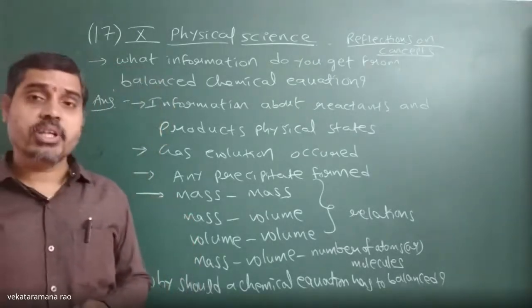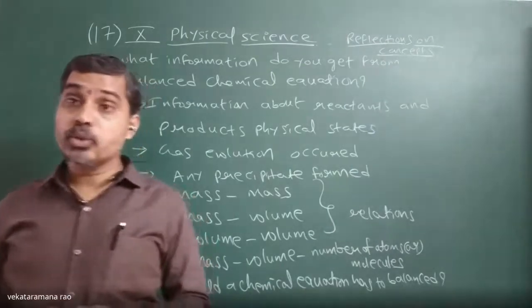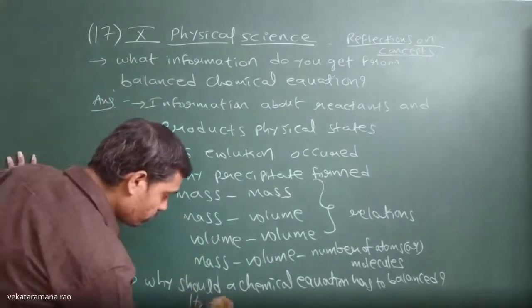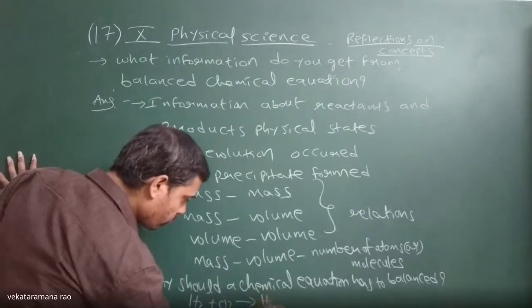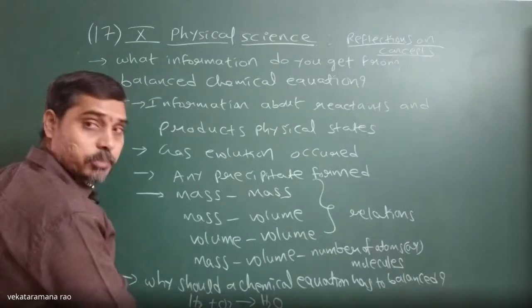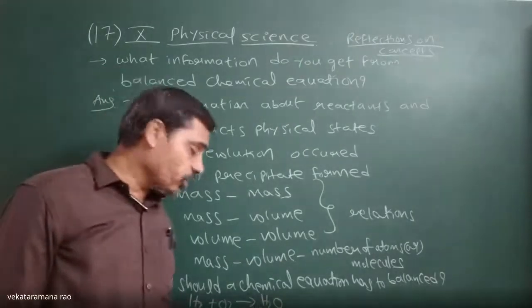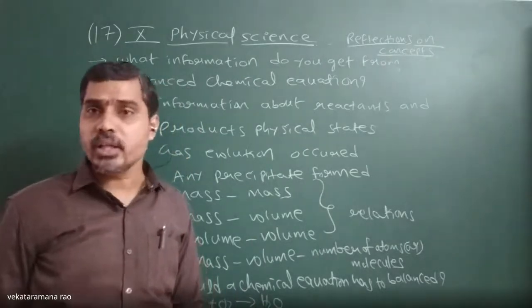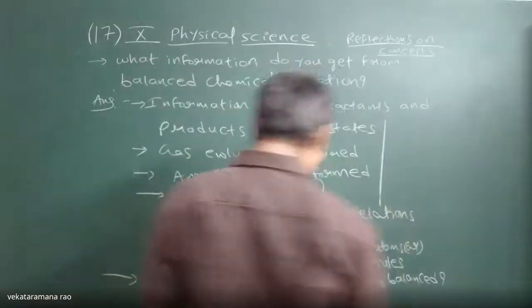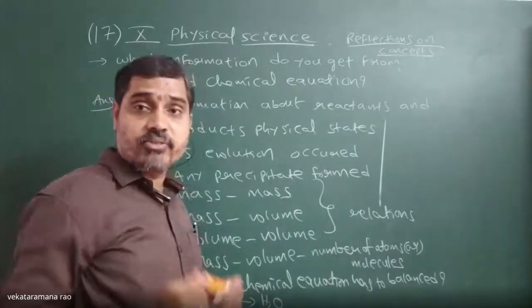Suppose we take H2 plus O2 gives rise to H2O. From this, two atoms of hydrogen and two atoms of oxygen are combining, and we are getting two atoms of hydrogen and only one atom of oxygen. That means, according to this equation, one oxygen is destroyed, which is against the law of conservation of mass.